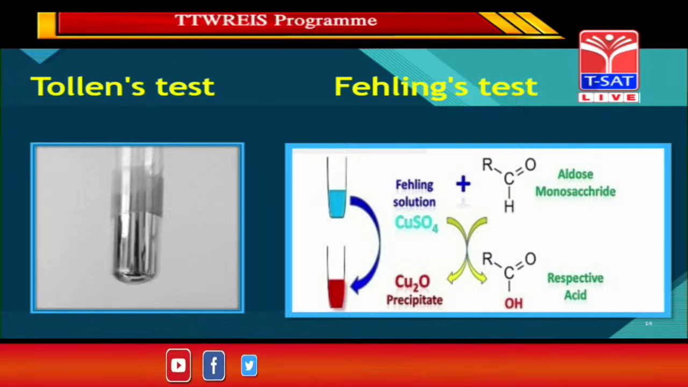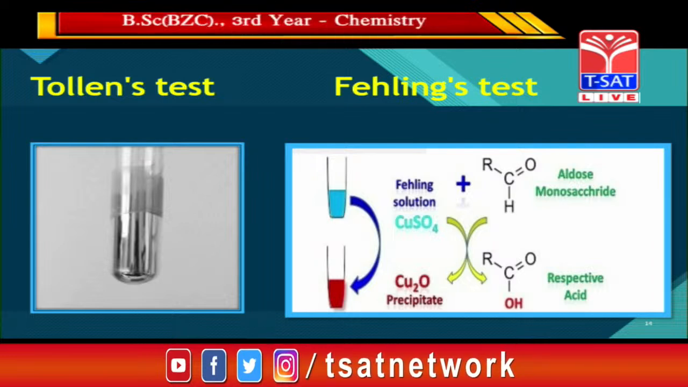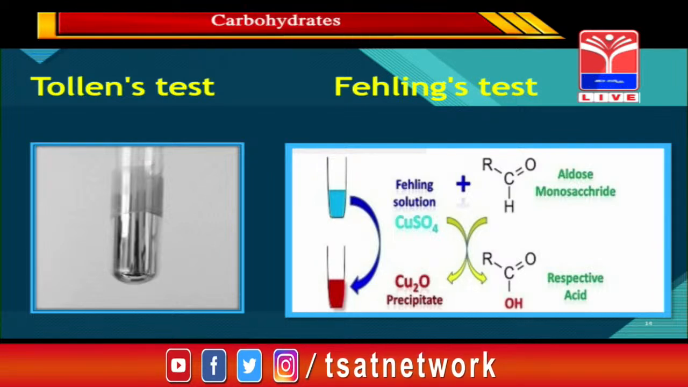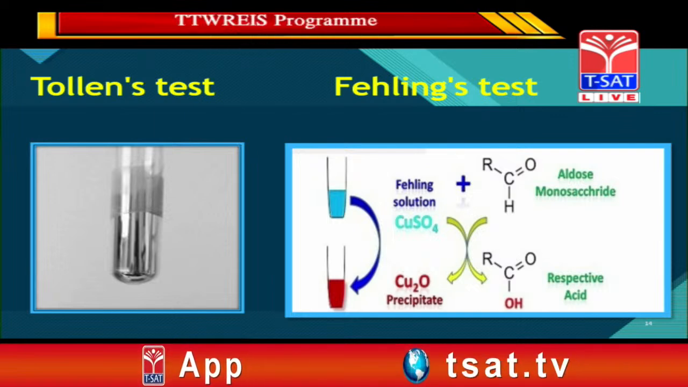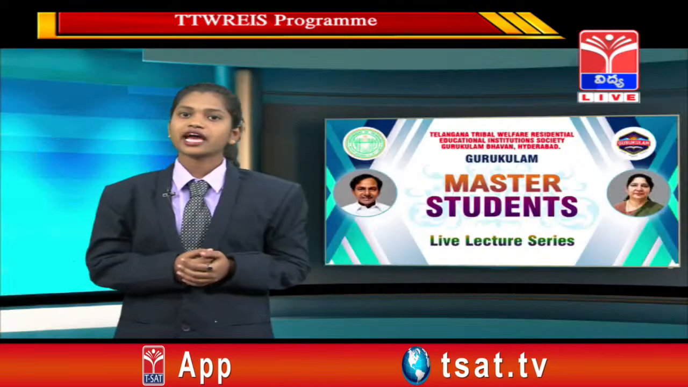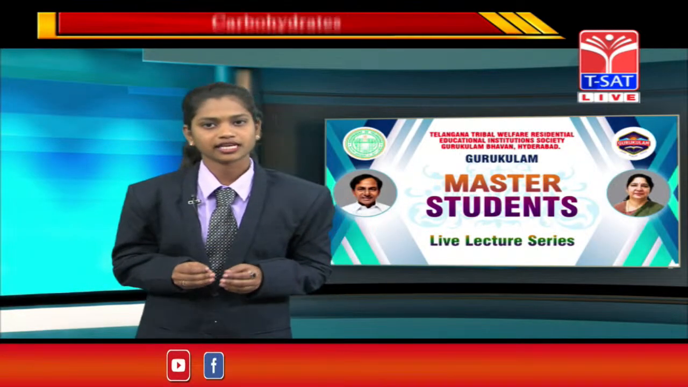The copper ions are converted into cuprous oxide, and the aldehyde, the aldose monosaccharides, are converted into their respective acids. Now we'll see the second one based on reducing nature.